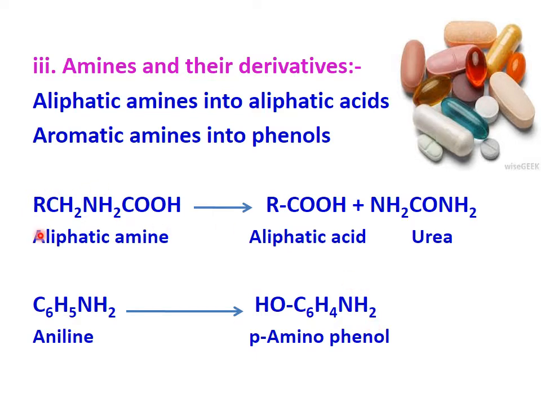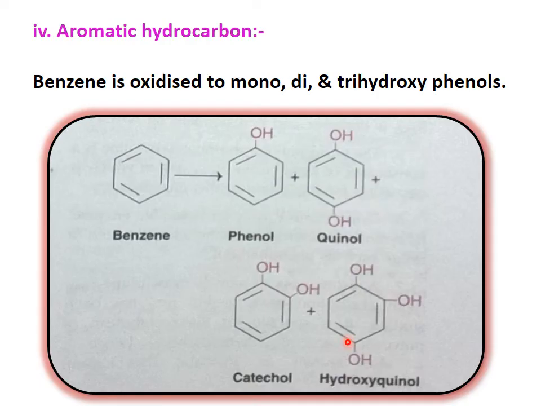We first see an aliphatic amine with an amine and acid group, that is converted into an aliphatic acid and the amine is separated. In the same way, aniline, an aromatic amine, is converted into para-aminophenol, an alcohol.